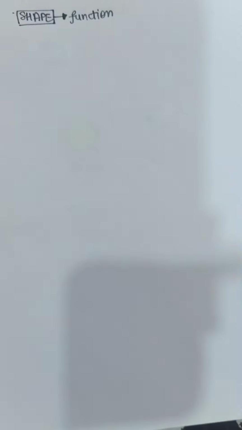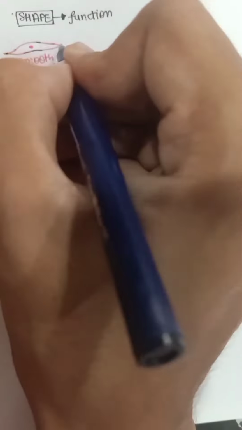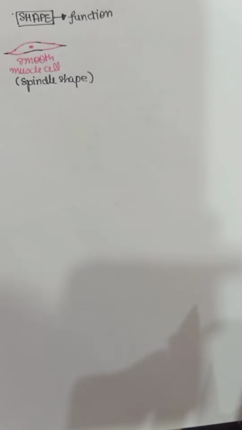Human body is made up of a lot of cells, but all of them do not have the same shape. Why? Because shape depends on the function the cell is performing. Let's understand this by taking some examples. Number one example we can take is of a smooth muscle cell. Now smooth muscle cell has a spindle shape. What is a spindle shape? That is a little bulbous, a little swollen in the middle, and it's tapering at the ends. That is a spindle shape.